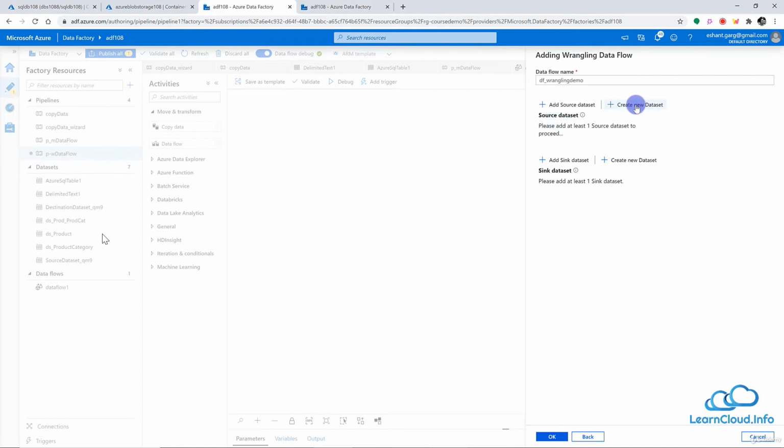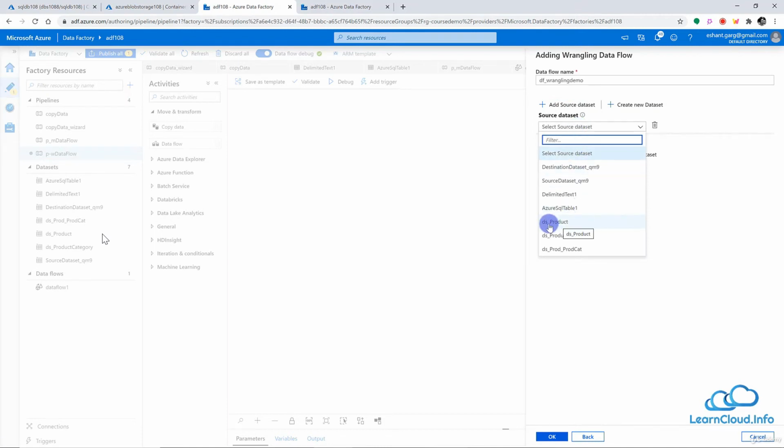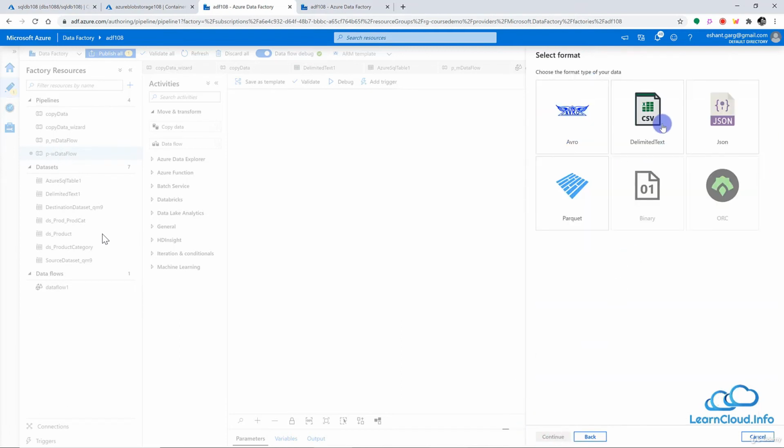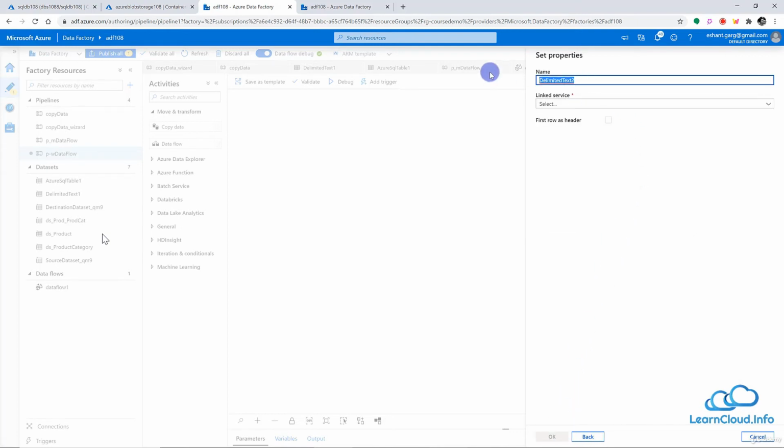So let me create a new data set, or I think we can use our existing data set. If you remember, we created this data set in the previous lessons. So I can use this existing data set here, ds underscore product. And in the destination also, I have a separate container. So let me create a new data set here, and this is going to be a blob storage. And I want to save output as a .csv file. So I will choose the CSV here, and I can give the name here, data set output wrangling data flow, something like this.